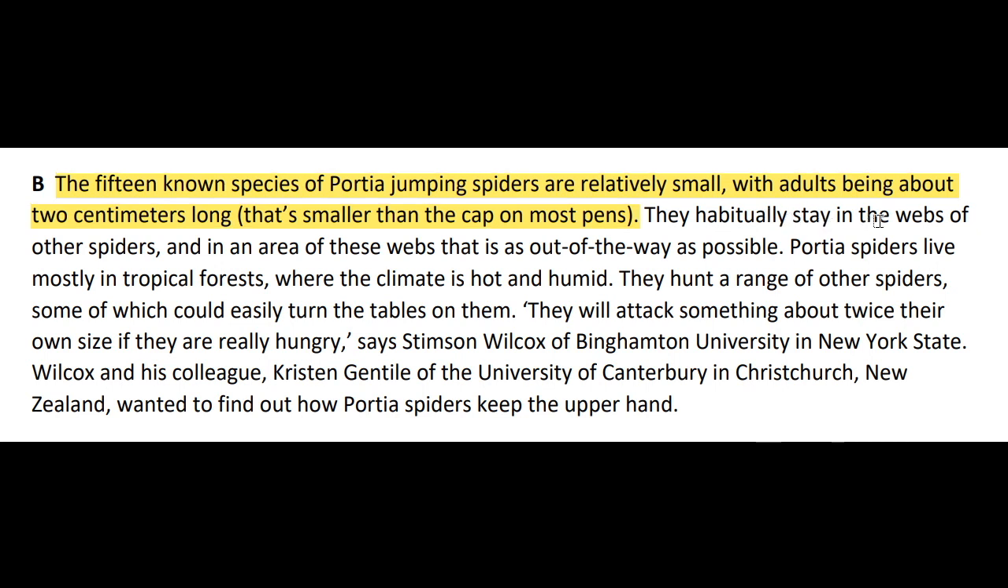They habitually stay in the webs of other spiders and in an area of these webs that is as out of the way as possible. Pottery spiders live mostly in tropical forests where the climate is hot and humid. They hunt a range of other spiders, some of which could easily turn the tables on them. They will attack something about twice their own size if they are really hungry. By these lines, a clear and transparent comparison between the Pottery spiders and their prey is drawn. Hence, the reference can be found in paragraph B.